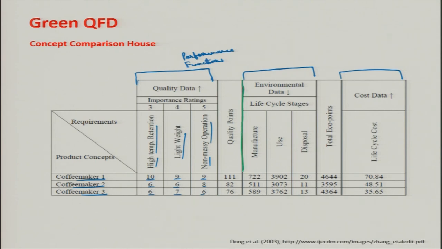This is our environmental data, this is the quality data, the third one is cost data.